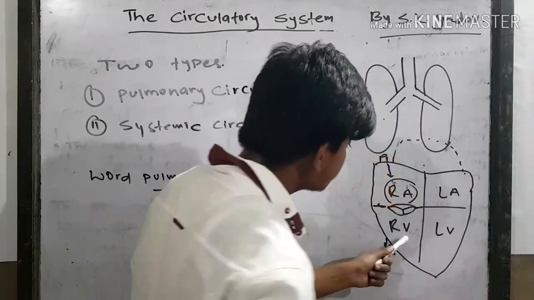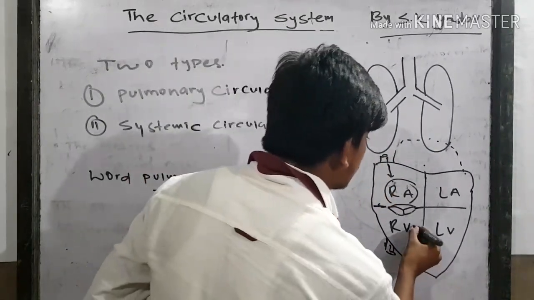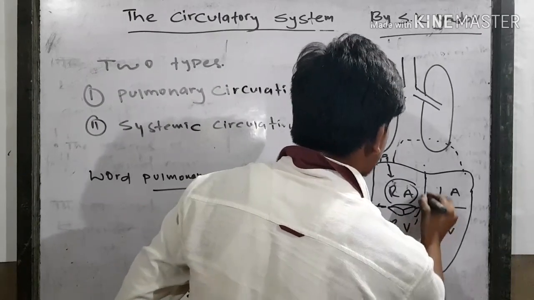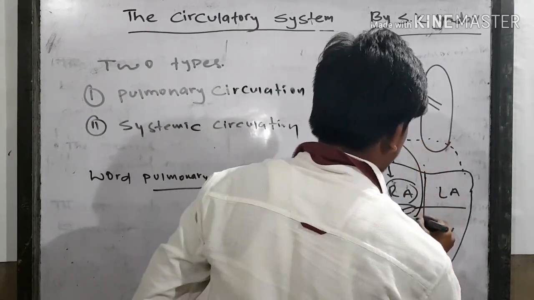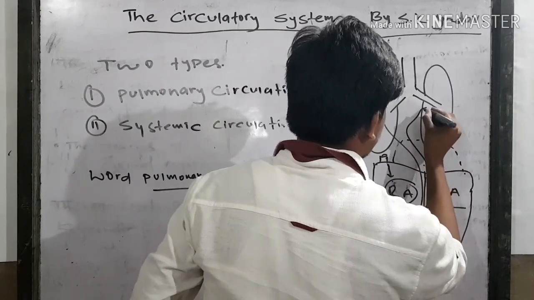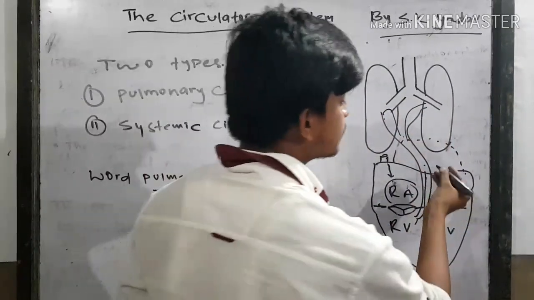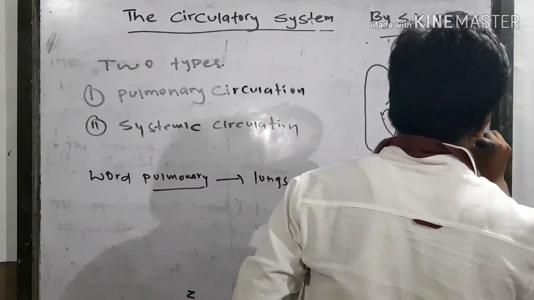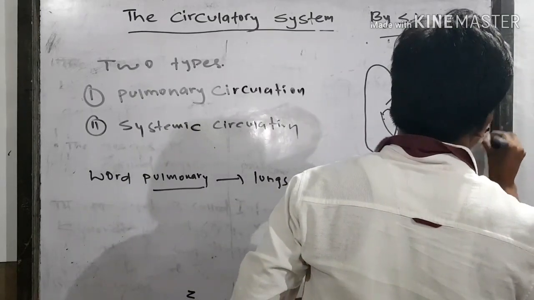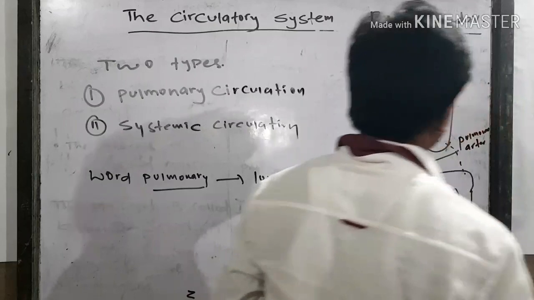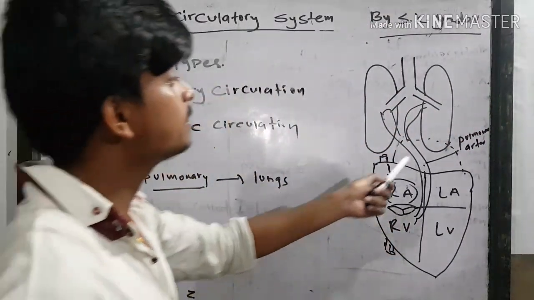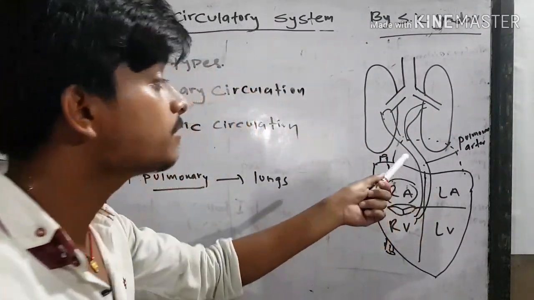And from the right ventricle the blood goes to the lungs. The blood goes to the lungs through the artery known as pulmonary artery. The only artery that carries deoxygenated blood in our body is the pulmonary artery.